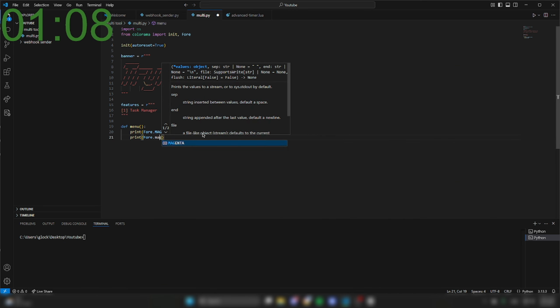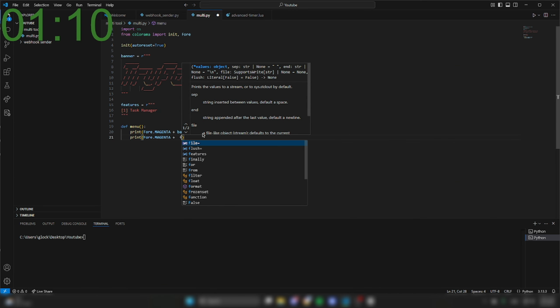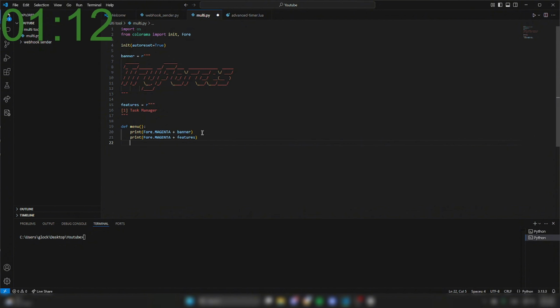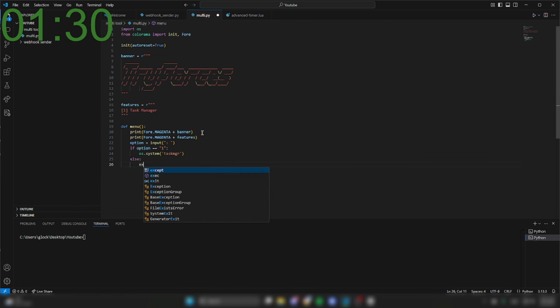magenta plus features, and then you can create option equals input, and then just do like this, and then with if option equals 1 we're gonna do os.system task manager, else exit, and then we're gonna call it.